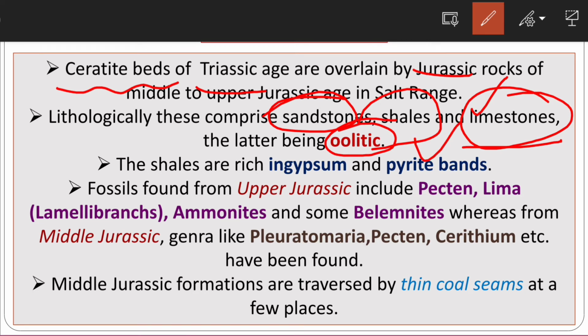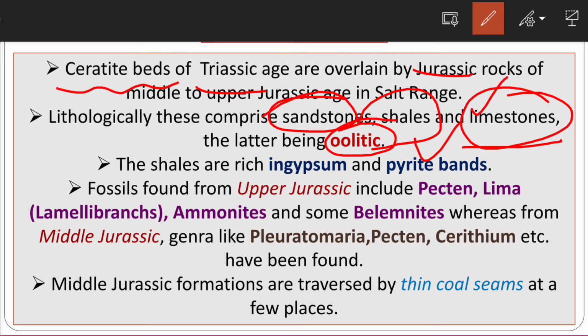Okay, so these oolitic limestones have been found in the Salt Range. That is very important for you to understand, oolites and pisolites. If you are aware of these sedimentological terms, you will understand how they are arranged. So in oolites there is a radial structure, there is a central structure. Okay, they form a type of structure.